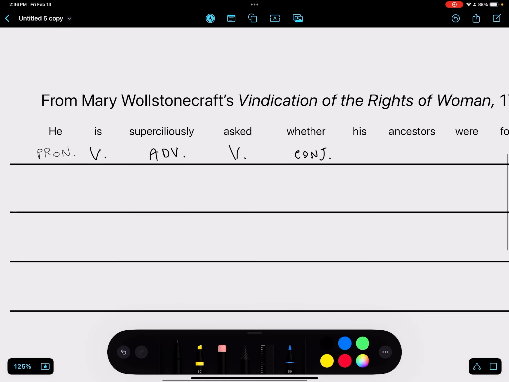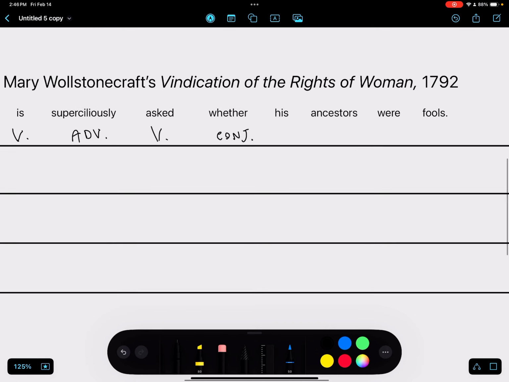It's separating he is superciliously asked, and then the sentence goes into a phrase describing what he was asked, whether his ancestors were fools. So whether is kind of like separating or dividing two parts of the sentence. That's why it's a conjunction. That's what a conjunction does. That's a more interesting word right there.